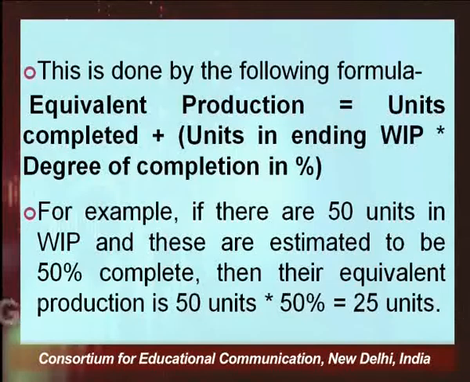In the example you are seeing here, if there are 50 units in work in progress and these are estimated to be 50% complete, then their equivalent production is 50% of 50 units, that is 25 units. I hope by now you have understood what I mean by equivalent production.